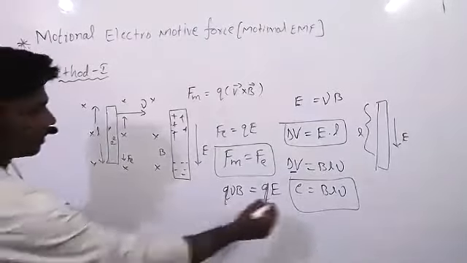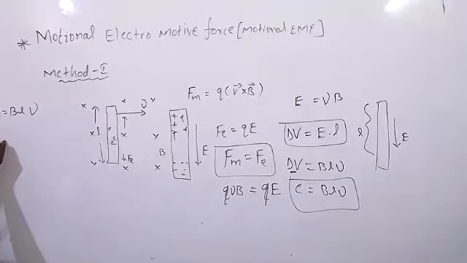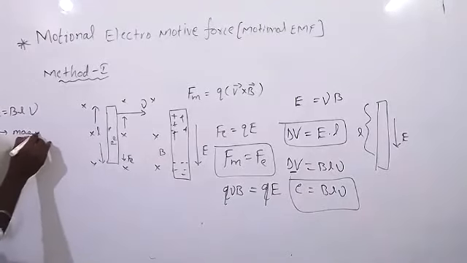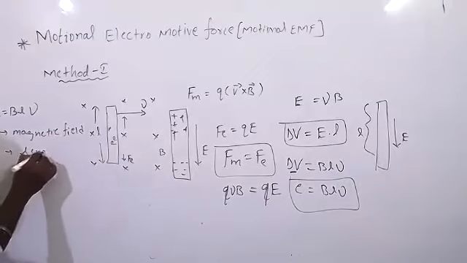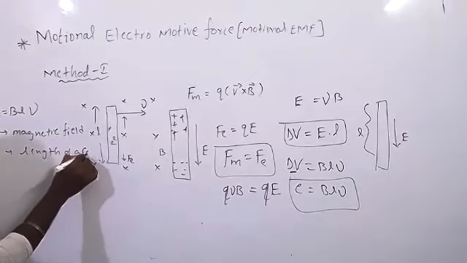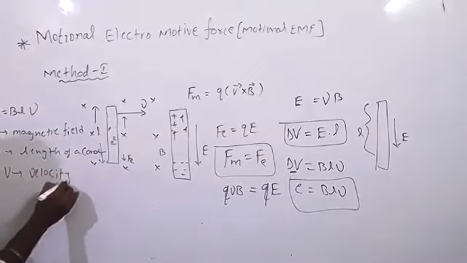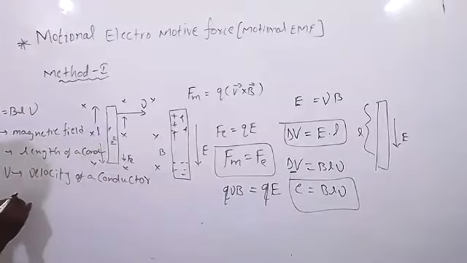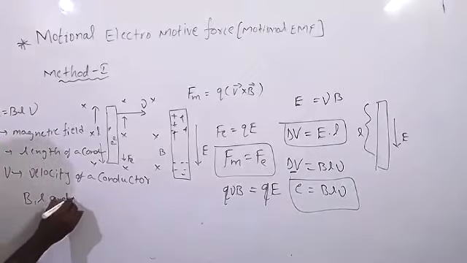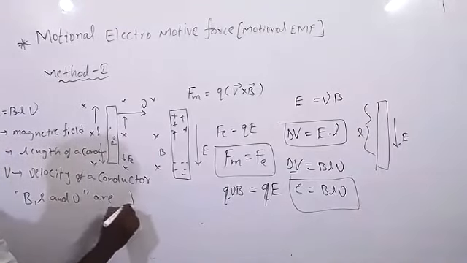And here, let's see, E is equal to BLV. Here B equal to magnetic field, L is the length of the conductor, V is the velocity of the conductor. And B, L and V are perpendicular to each other.